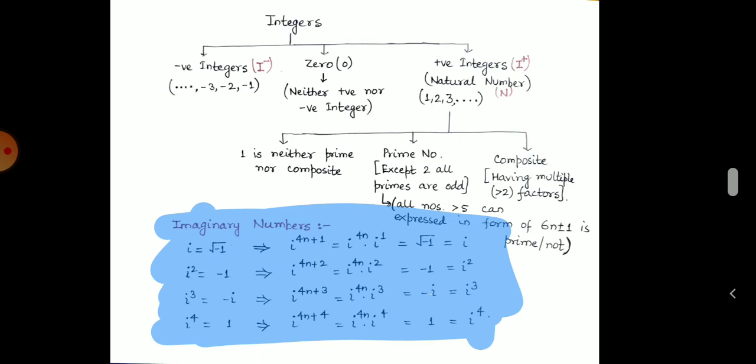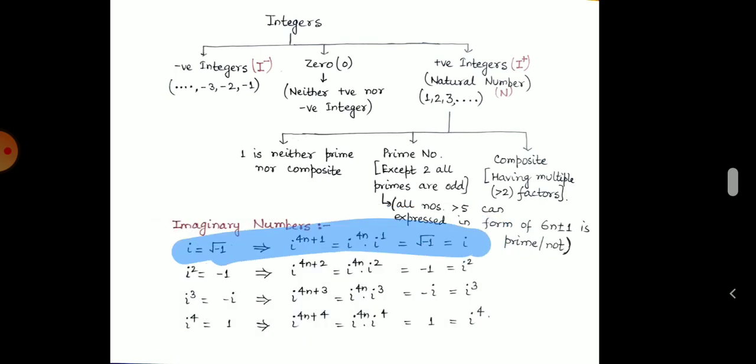Okay, so here the same thing is mentioned, that iota equals square root of minus 1. So iota square equals iota into iota, that is square root of minus 1 into square root of minus 1, which equals minus 1. Similarly we can see for iota to the power cube, that will be minus iota, and iota to the power 4 will be iota square into iota square, that is minus 1 into minus 1, so the value will be plus 1.